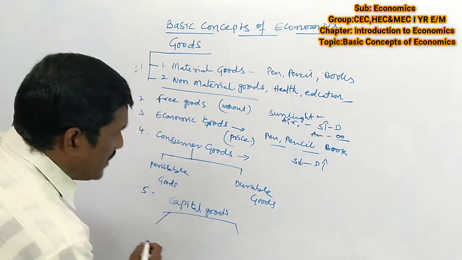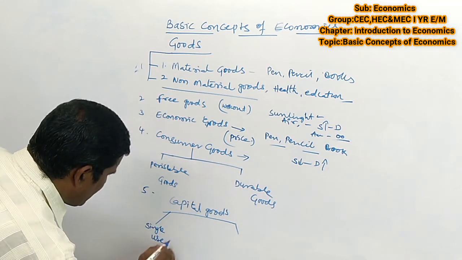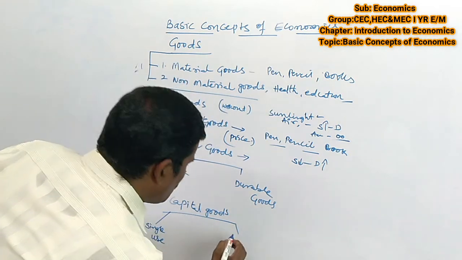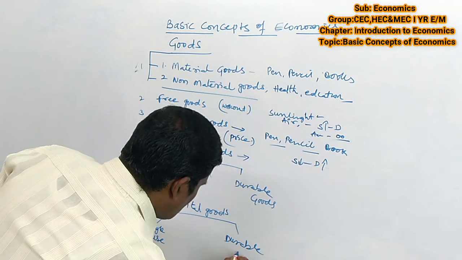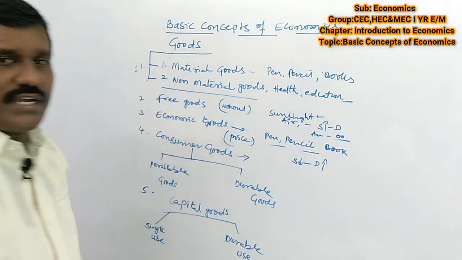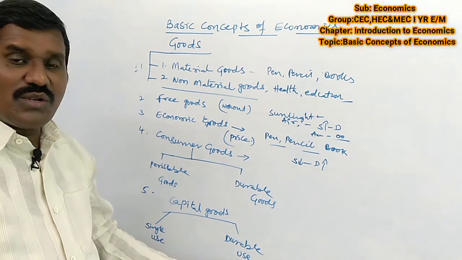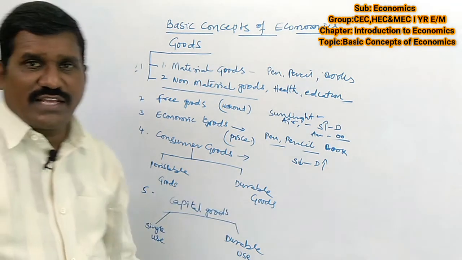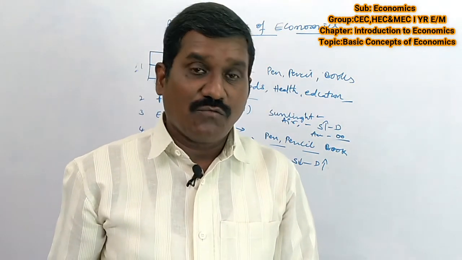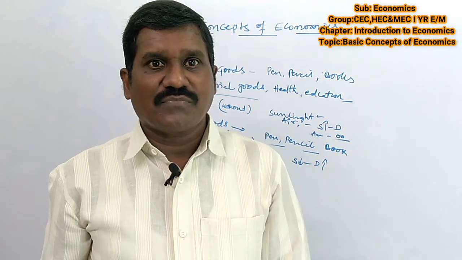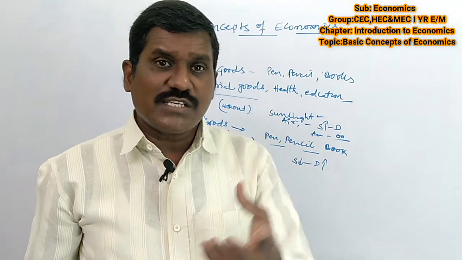Capital goods are also divided into two types. One is single use and the second one is durable use. What is single use? For example, if you want to produce goods and services, electricity is single use, and coal is single use.